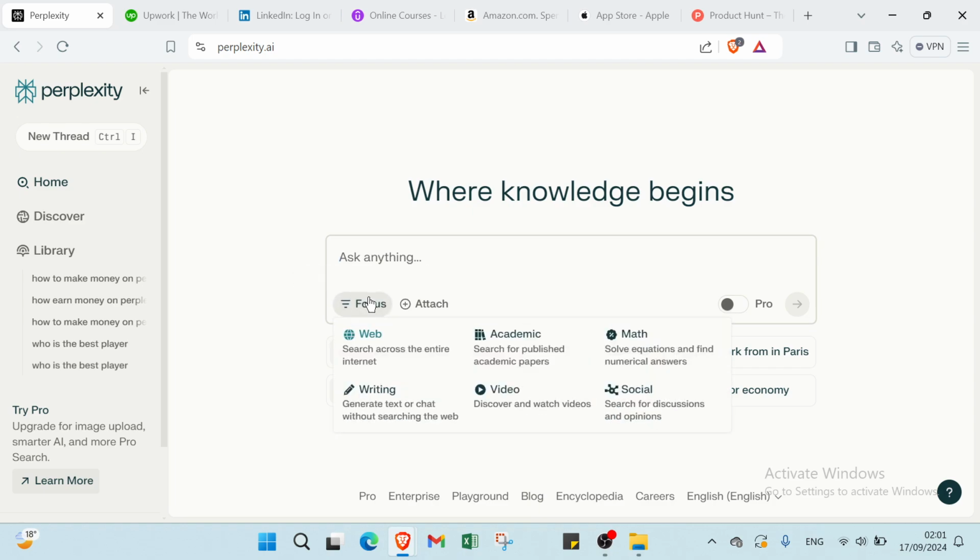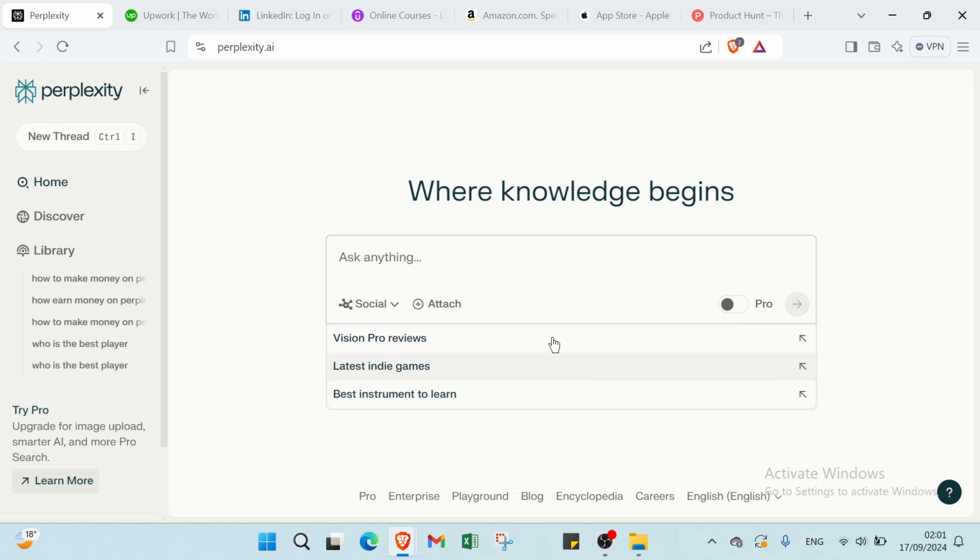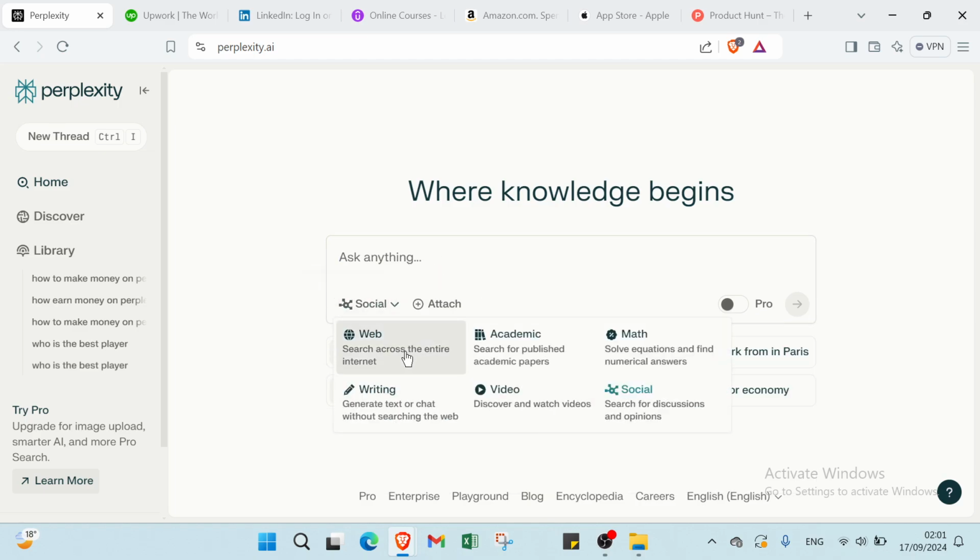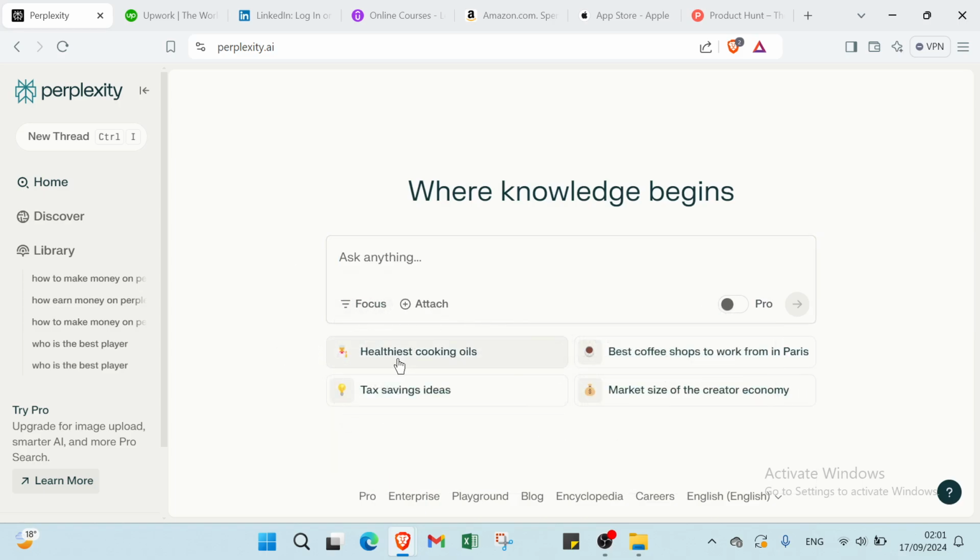You also have Focus here. You choose Web, Writing, Academic, Video, Math, Social. If you click over Social, you'll find just the subjects related to social. And also we have here healthiest cooking oils, tax savings ideas, best coffee shops to work from in Paris, and market size of the creator economy.